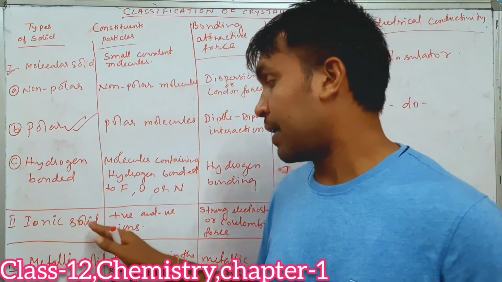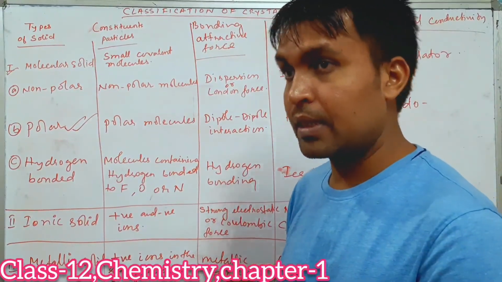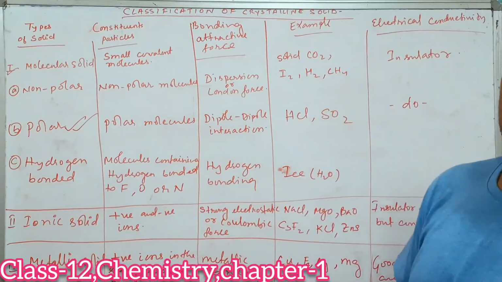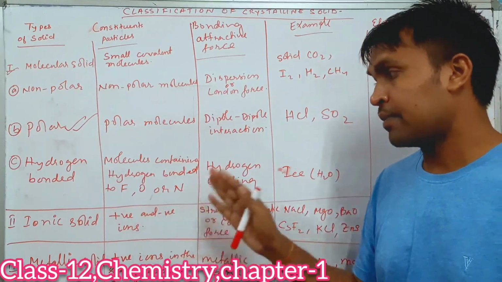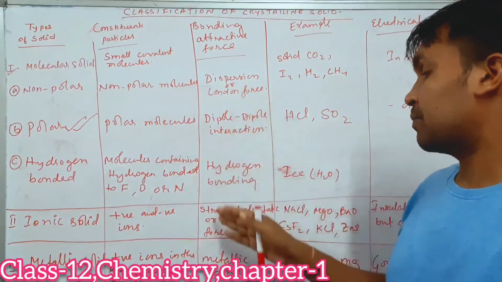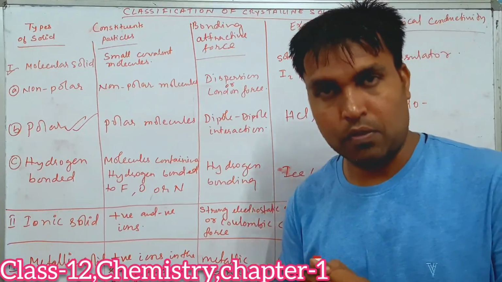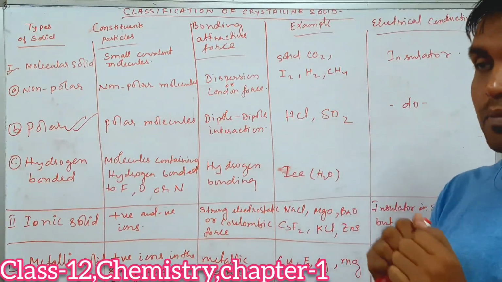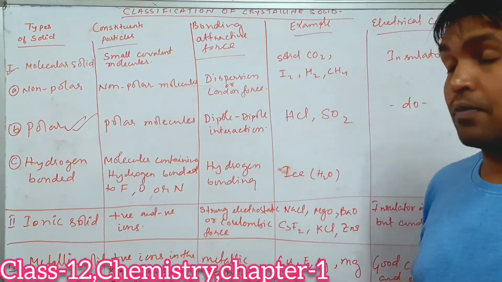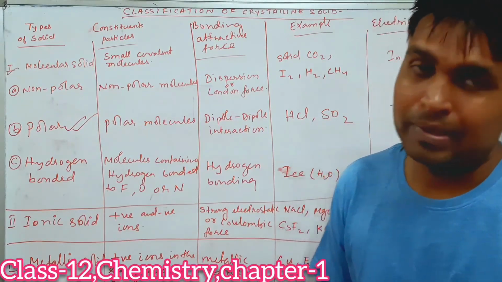Okay, next, the second type of solid we are going to see is ionic solid. Ionic solid is basically made up of which kind of constituent particle? It is made up of positive and negative ions. What is the force acting between them? The force acting between ionic solids is a strong electrostatic force, which is very, very strong. That's why you will see that in ionic substances the bonding is very, very strong. You can also call it Coulombic force.